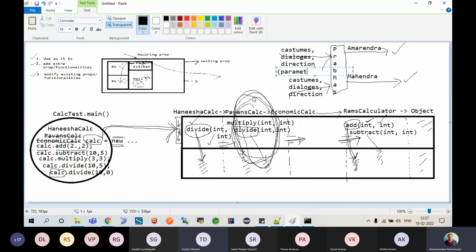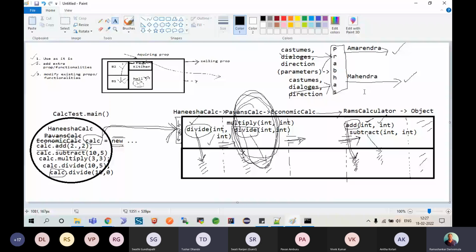So when you change the parameters of a function, this function can showcase different behaviors at runtime. Then it is said to be polymorphism. One face, Mr. Prabhas, one face, different formations. This is because his parameters are changing and then he can be considered as a different actor at runtime. Am I clear on this point? Did the point make sense? Yes, sir.